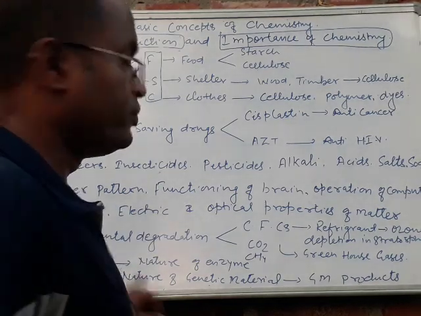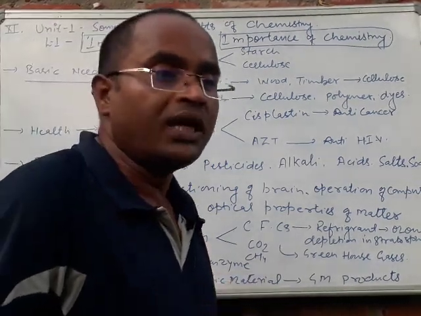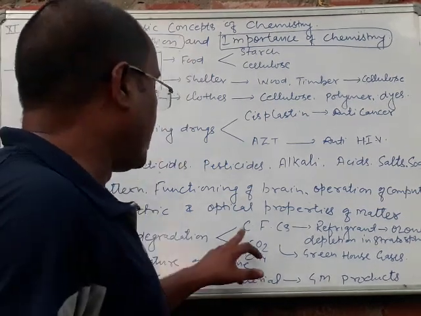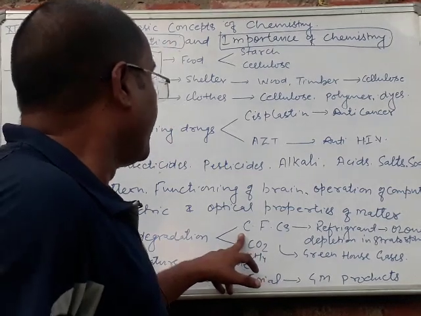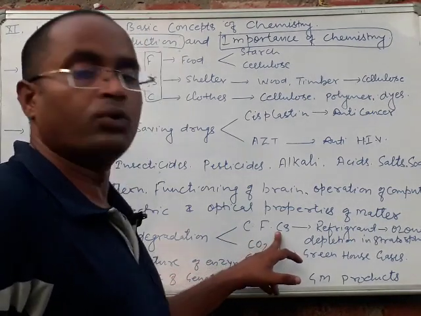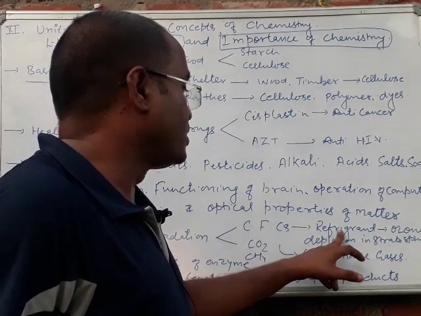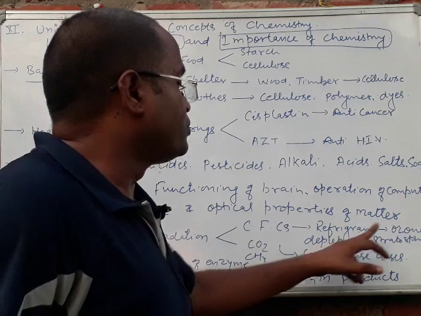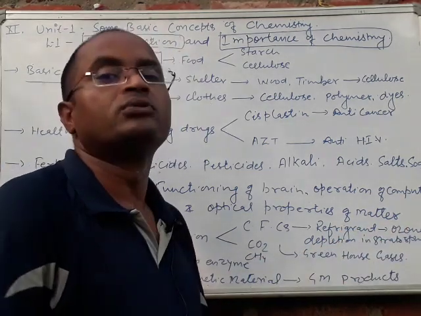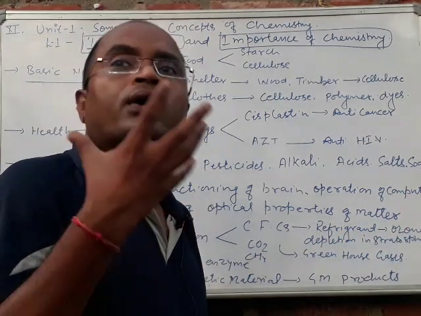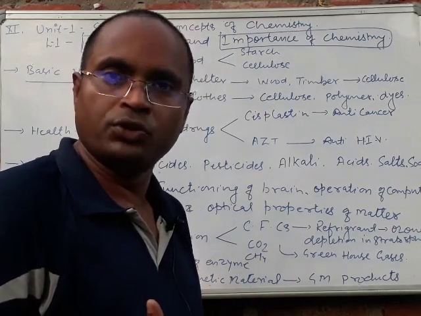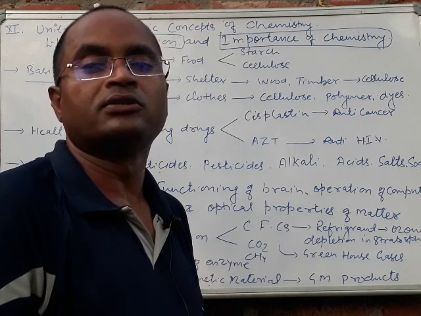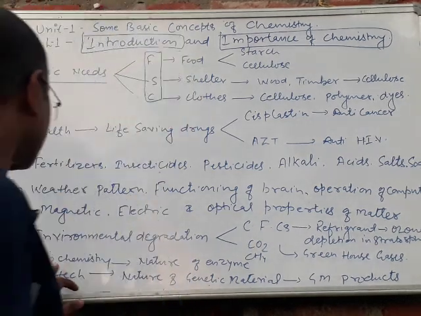Environmental degradation is a very crucial and important issue to address in order to save the environment. In that case, CFCs, chlorofluorocarbons, which are refrigerants coming out from ACs and refrigerators, are depleting the ozone layer in the stratosphere. How the ozone is synthesized in the stratosphere, and how it is depleted, we can treat these issues with the help of chemistry.